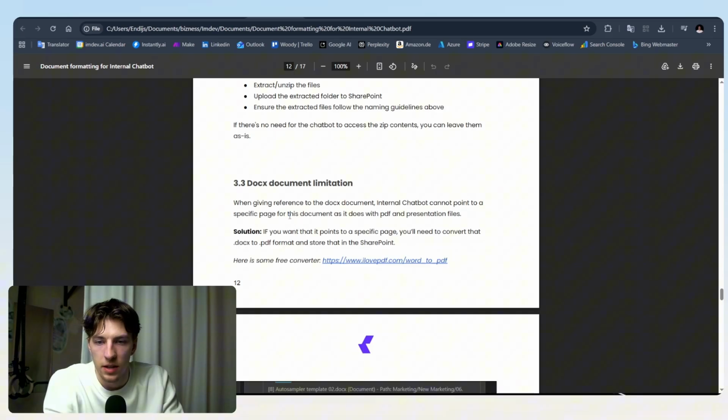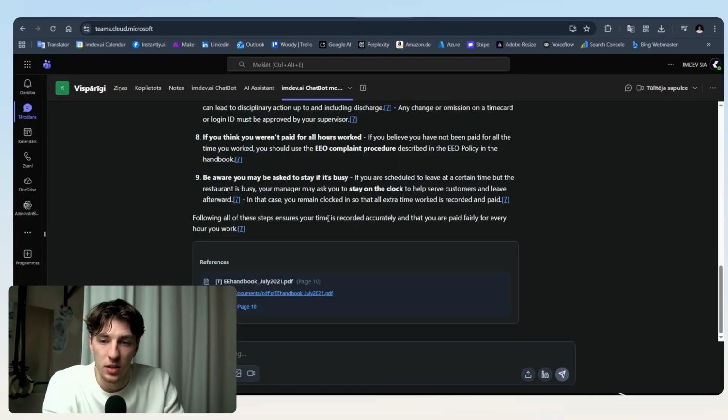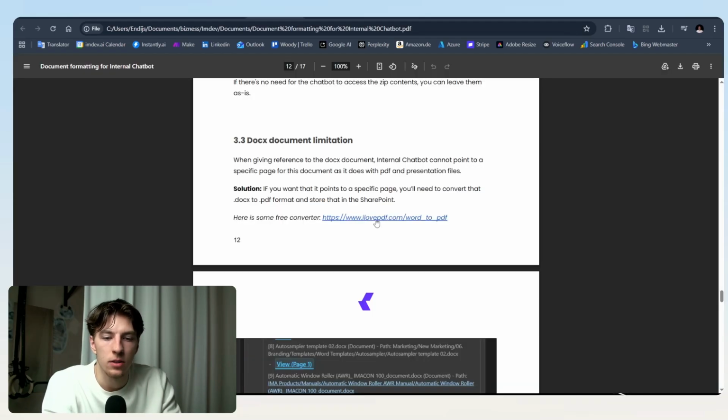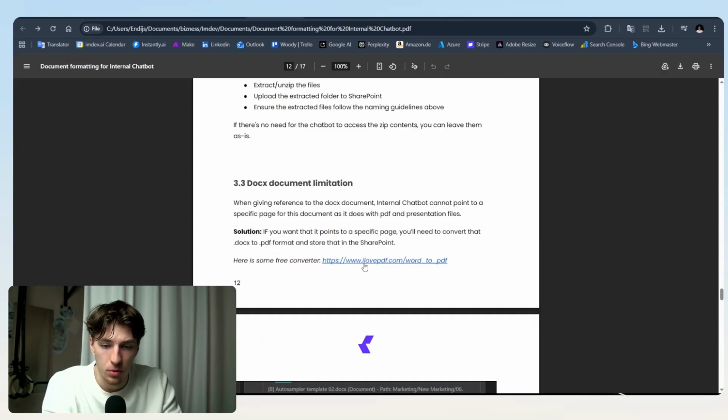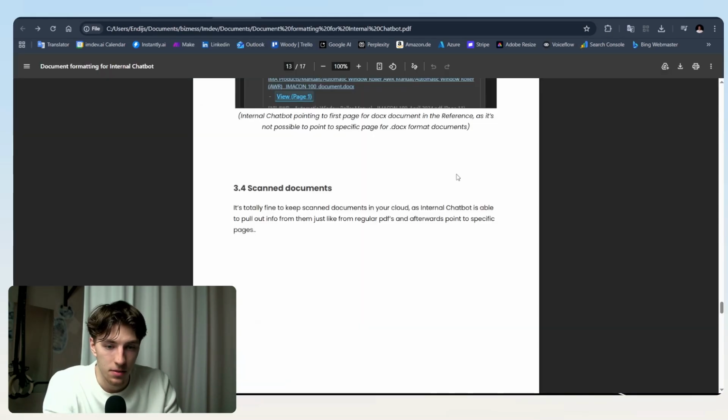I don't know, that's some kind of Microsoft limitation where you can't point to a specific Word document page. So if you do have Word documents inside, and you want that feature where it throws you to a specific page, because if you have like a 60-page Word document, then it's good that you don't have to find that page yourself, but AI just throws you there. Then you would need to go to some kind of converter, which I've put a link to in the document. It's a pretty good and free one, and you can easily convert your Word files to PDFs. And by the way, no, this is not an affiliate link.